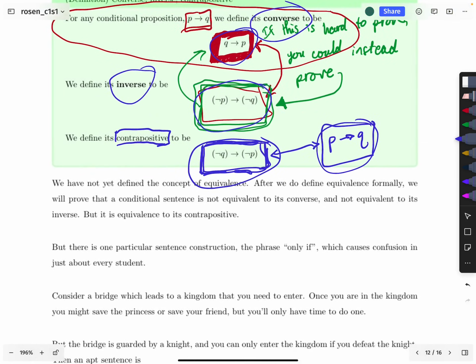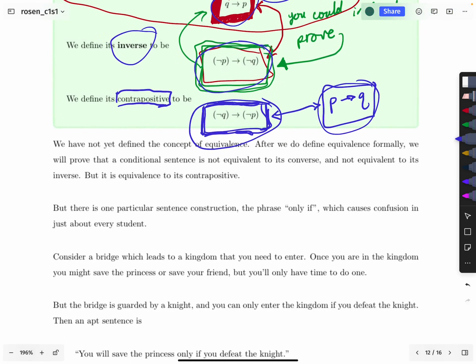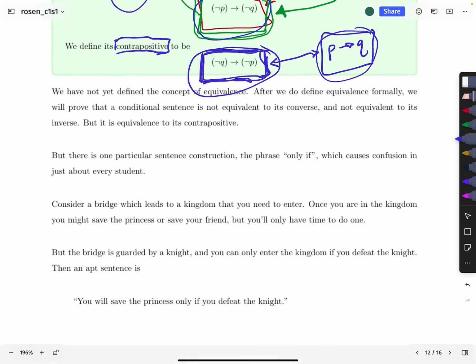And make sure that you know which of them is equivalent to the others, because that is extremely useful, especially when we get into proofs. Okay, now, and again, I'm introducing a lot of this not in the order that the textbook introduces it, I think, if I recall correctly.